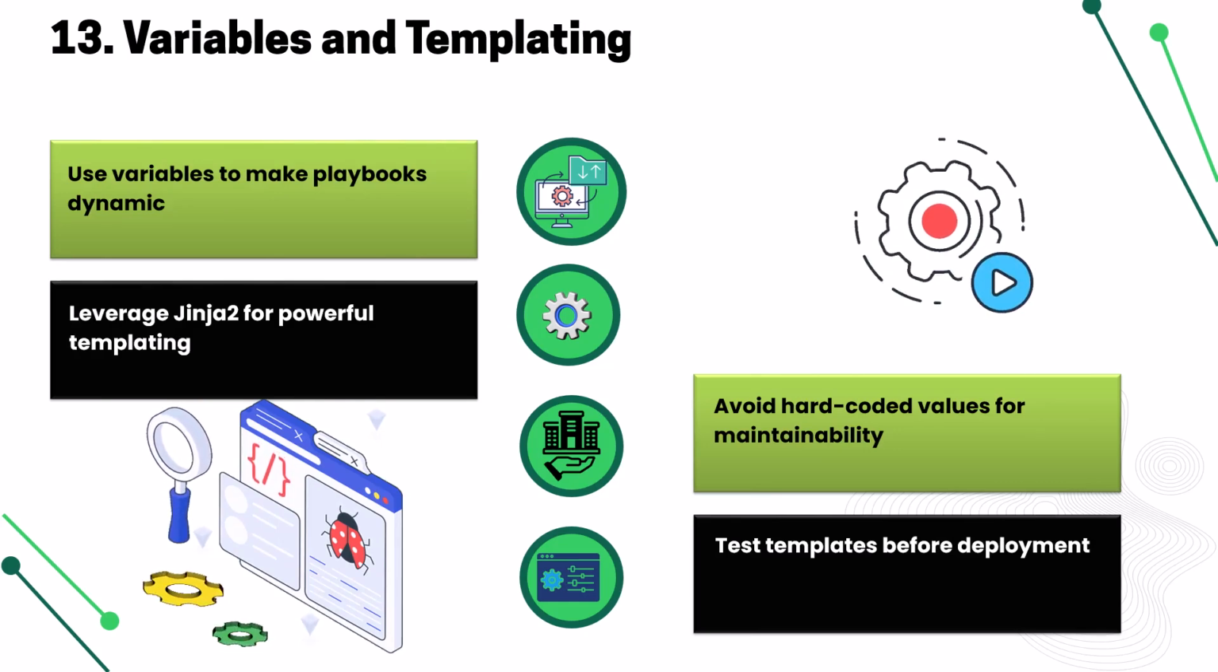Variables bring life to playbooks, making them dynamic. Jinja2 templating is your automation magic wand. Use it wisely. Hard-coded values? Avoid them. They age badly, like milk left out in the sun. And always test templates before deployment.